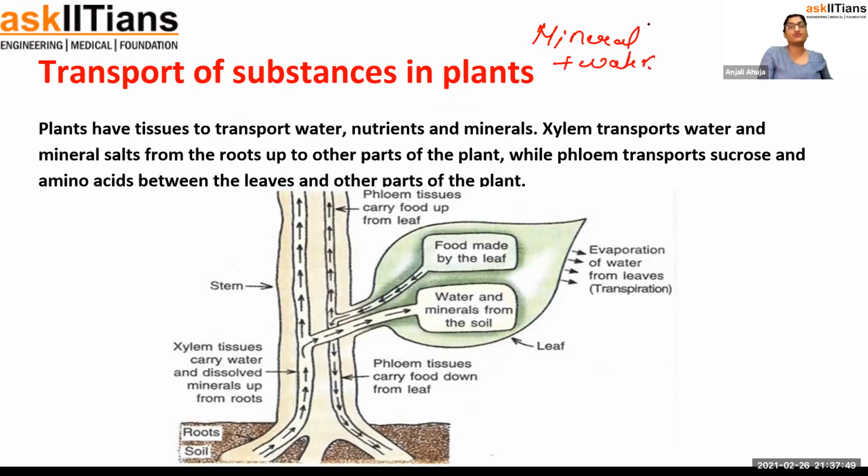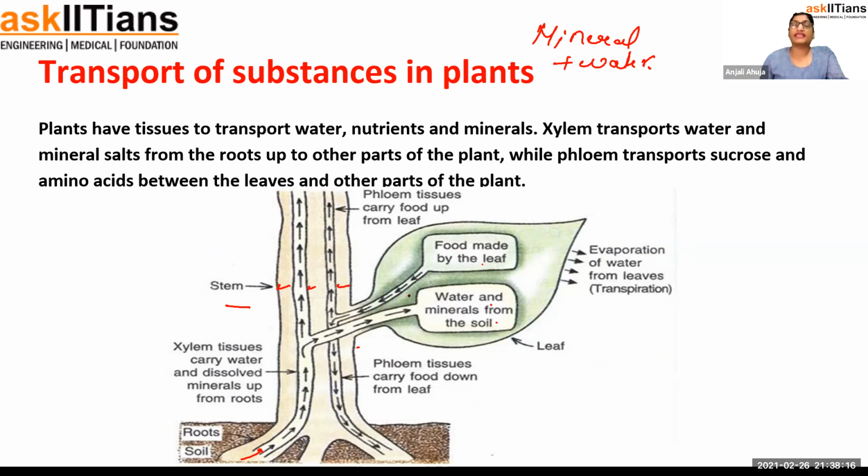That's why plant needs water, because when water moves in the plant, minerals also move up. If you see, this is the stem, and inside it the transporting units are there, and water is moving, and with the water, food made by the leaf, that's another thing. With the water and mineral from the soil, it is coming to each part of the plant. That's why we give manure and fertilizer to the plant, because they need the nutrient, and we give it that water should be present too.